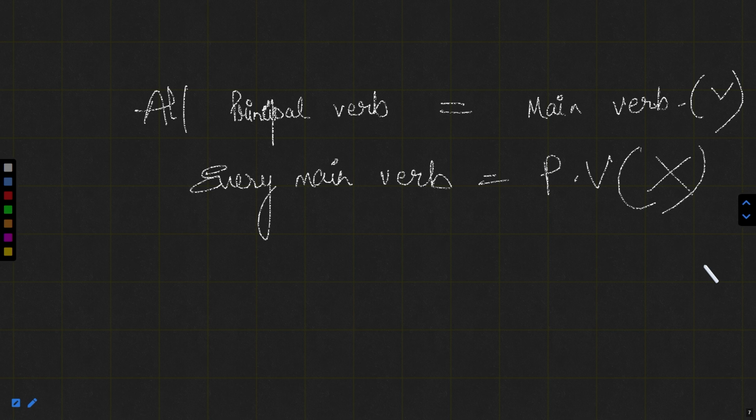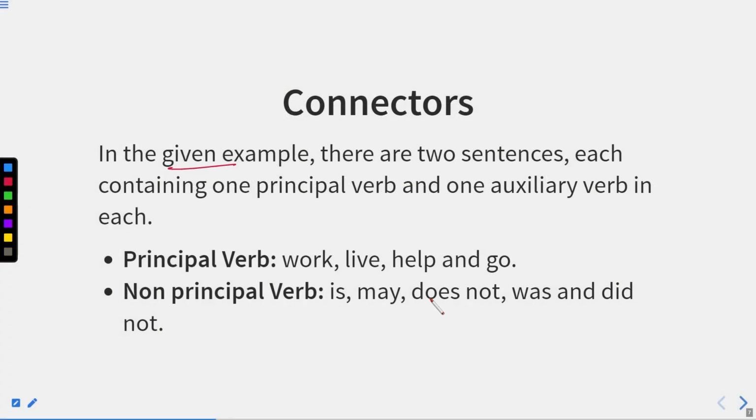This is actually the difference between principal verb and the main verb. We cannot say that principal and main verb are the same, but we can say that all the principal verbs are the main verbs, whereas every main verb cannot be the principal verb, of course. It may be possible that if there are some main verbs which show possession or the state of being of something, they will be primary auxiliary verbs. So this is actually the difference between all these things.